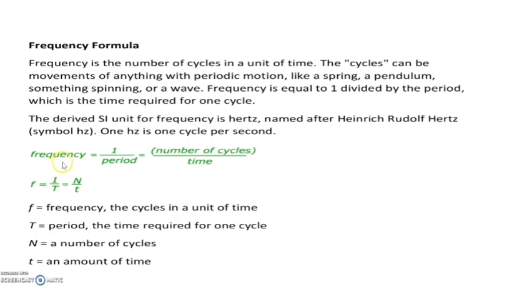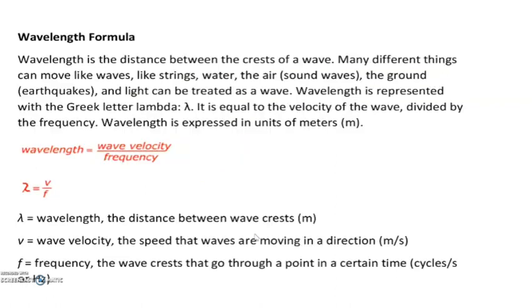And there is a relation between frequency and time period. Frequency is equal to 1 by period. If you want to find the time period, then you have to take the reciprocal of frequency. And frequency, as per the definition, is the number of cycles per unit time. So that is frequency.